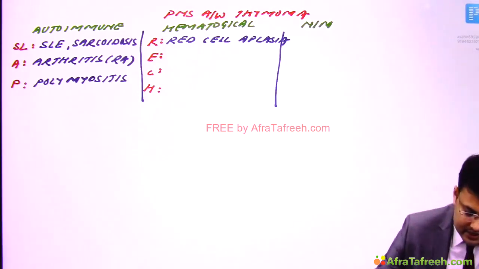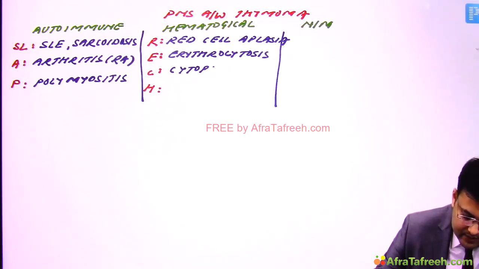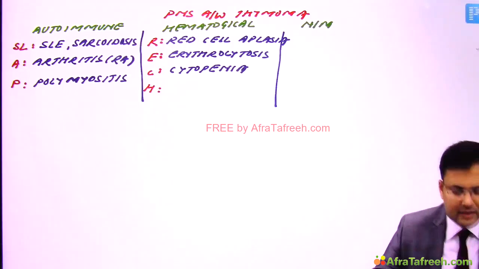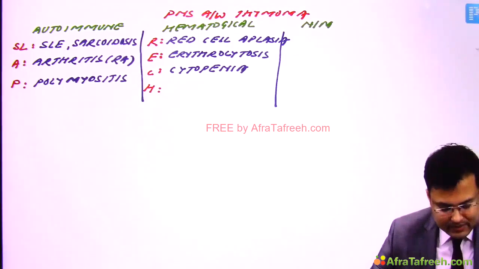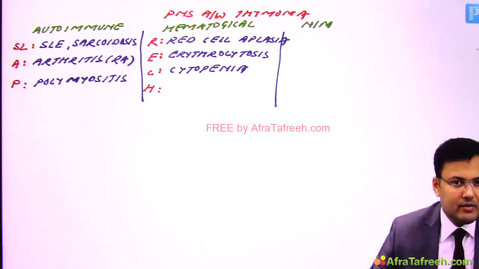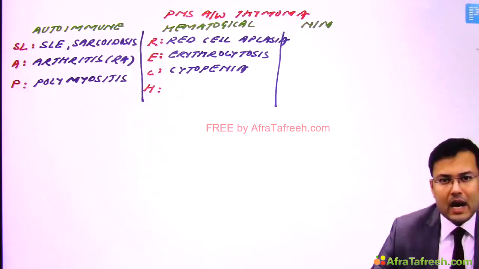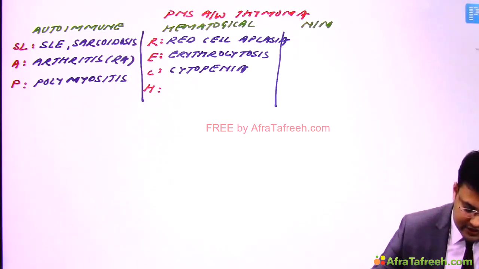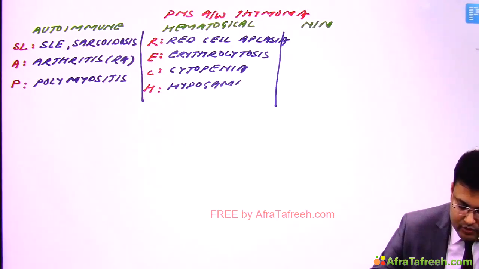C means cytopenia. And H, it is commonly asked, this paraneoplastic manifestation which is hematological, hypogammaglobulinemia.